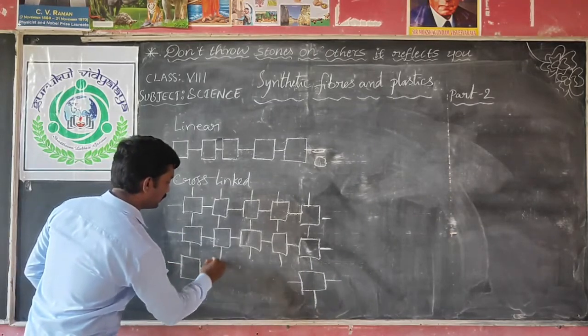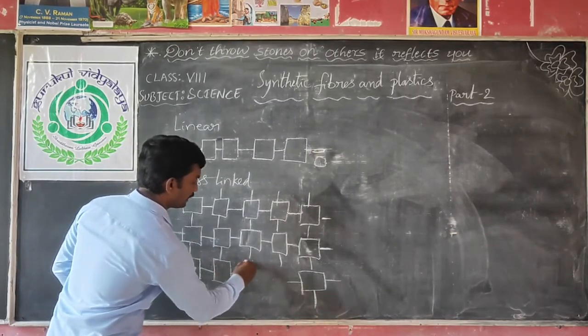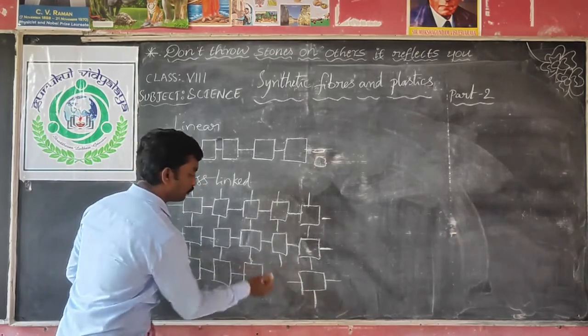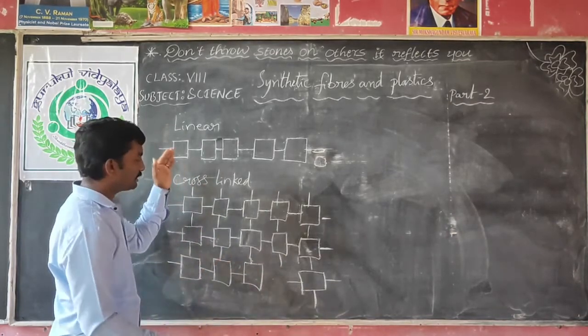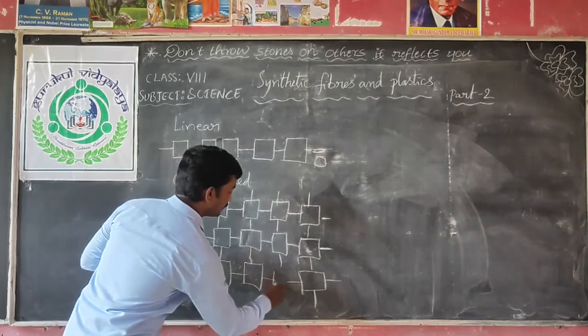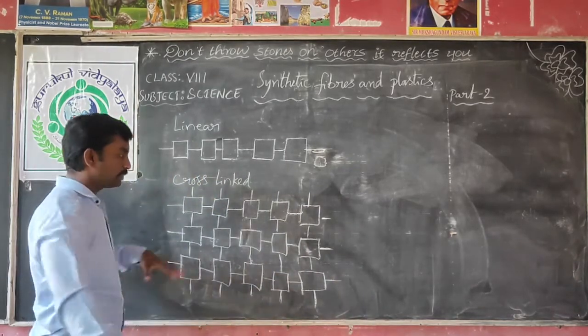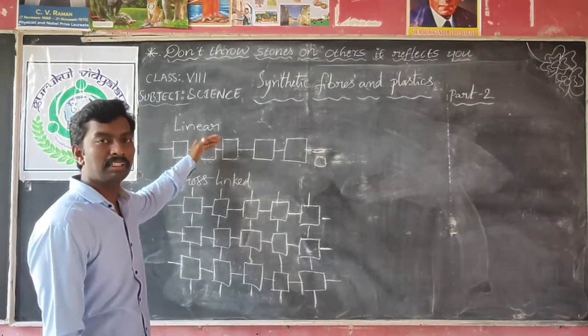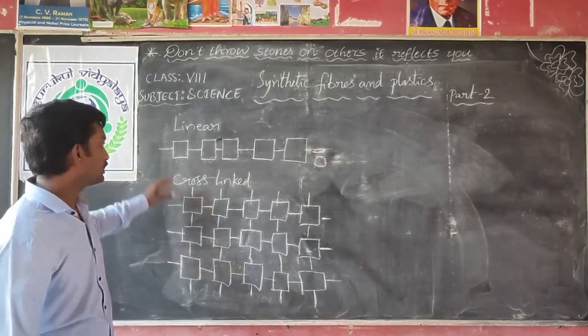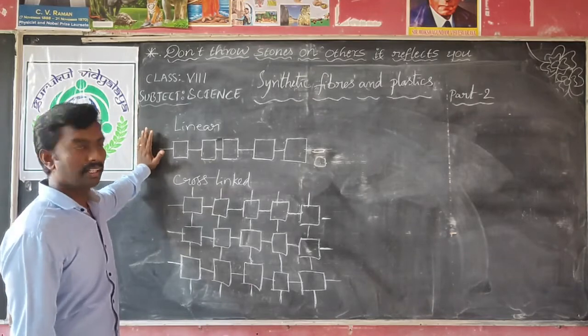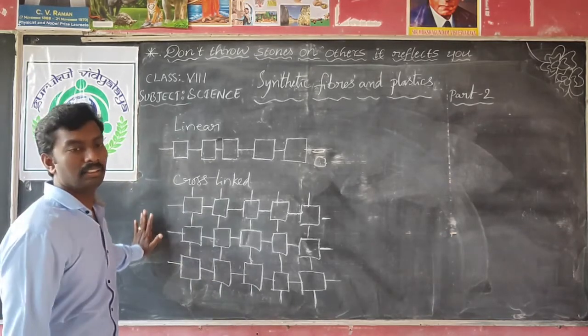So children, you understood here? Plastics have two ways of arrangement. One is linear and the second one is cross-linked. You can observe the difference between the linear arrangement and the cross-linked arrangement. Some of the plastics are in this way and some other plastics are in this way.